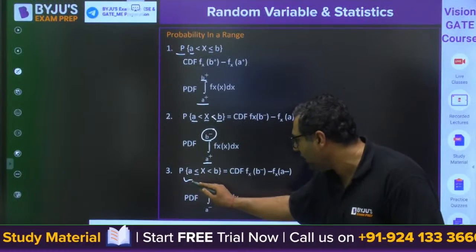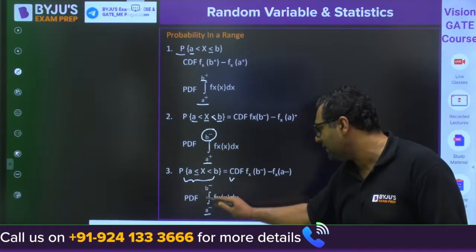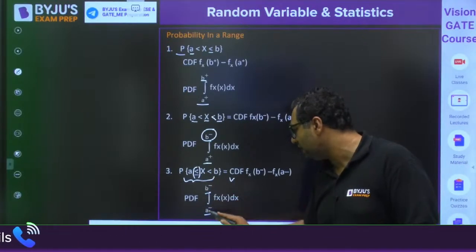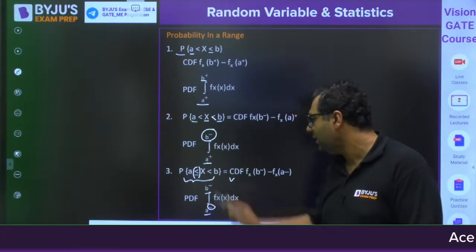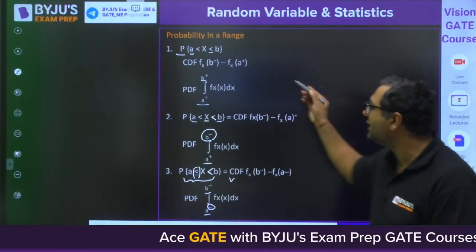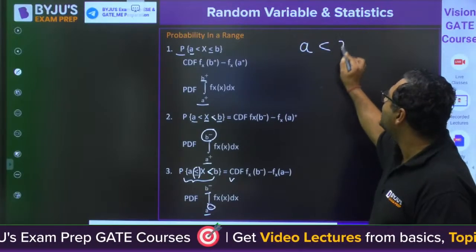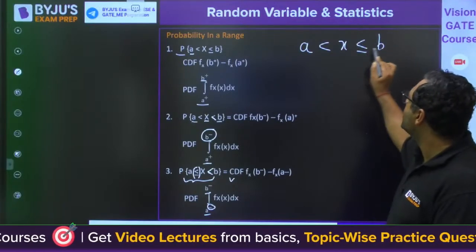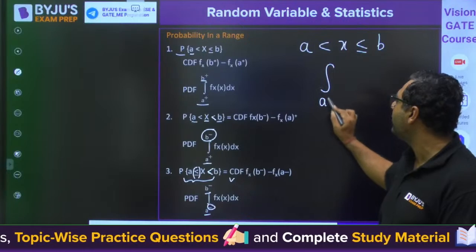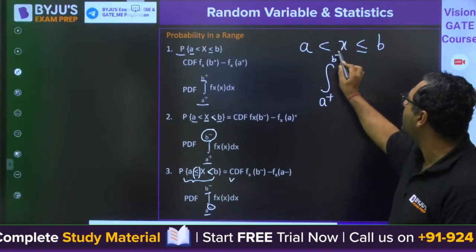Similarly, we can have a less than equals to x less than b. It is a minus to b minus. Why? Because here it is equals, so because of that equal we have the minus sign, and here it is less than only, so we do not have the plus sign. So for a less than x less than equals to b, if you don't have the equals to sign, I start from a plus, and here I have the equal sign, that's why I go to b plus.